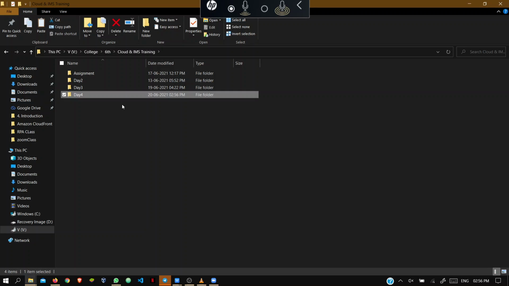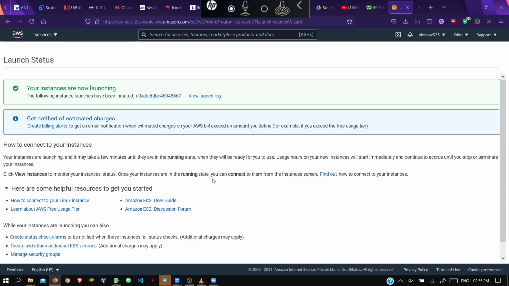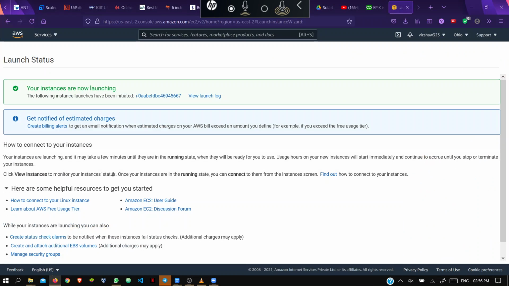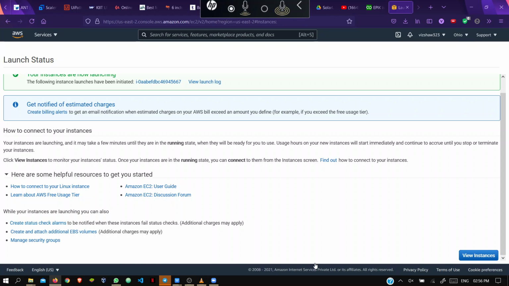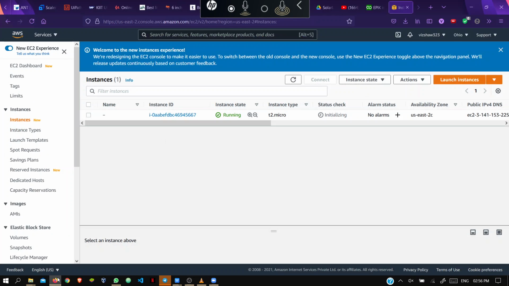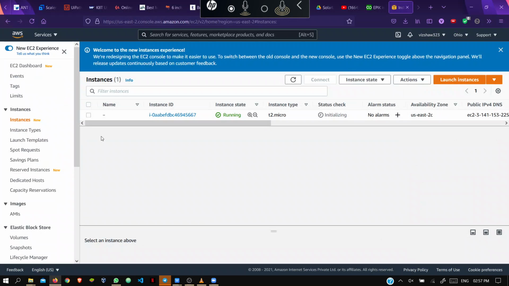So see, it's initializing. Here the name has not been given. I can write it here, like Linux web server, and save. Sir, there is no RDP in Linux, right?